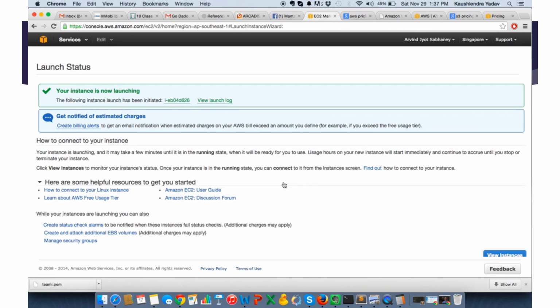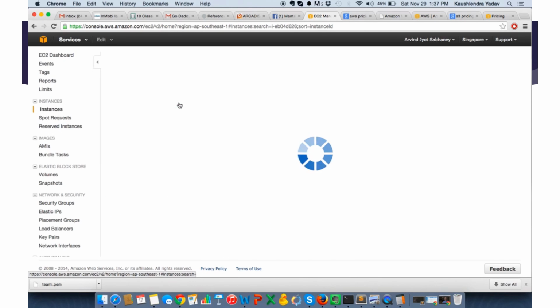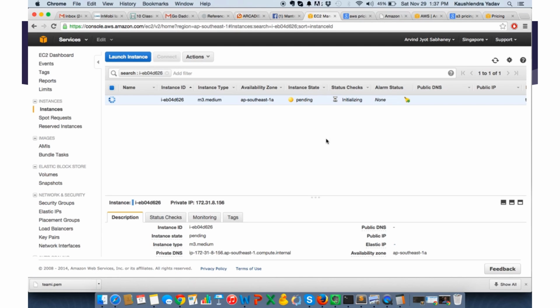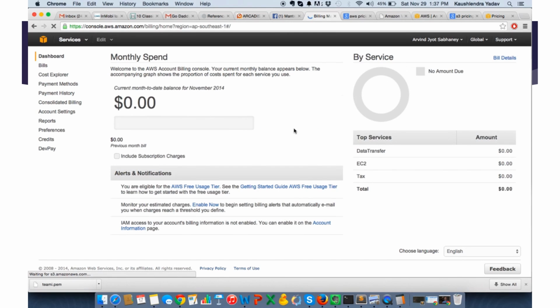So here's the instance. It is pending. Very soon it will start. So where are the billing details? Like where they will be charging for this, right? So it will come in account billing and cost management. So right now it's $0. Whenever it comes, it will show up here.